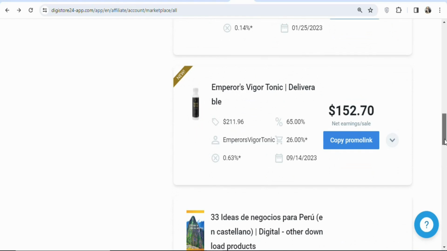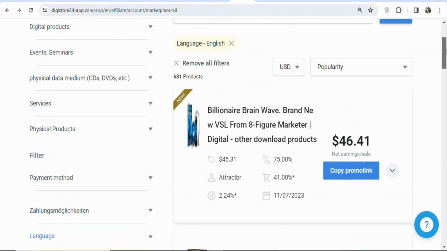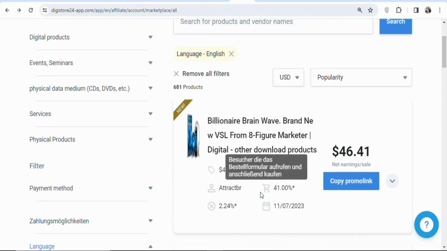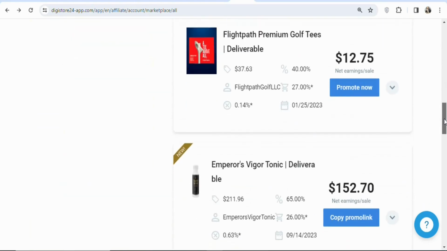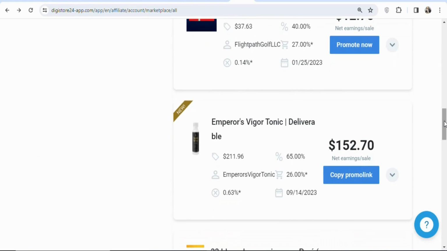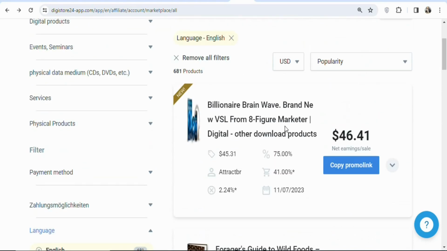So you have to choose the one that you want. You can see the cart conversion rate is 26%. Now you have to choose between the first one, which has a cart conversion of 41% and a commission rate of $46.41. So you have to compare the two, the $152 and the $46, which of them that you want to promote. One has a higher commission rate and another one also has a higher cart conversion rate. So any of them that you want, you can choose.